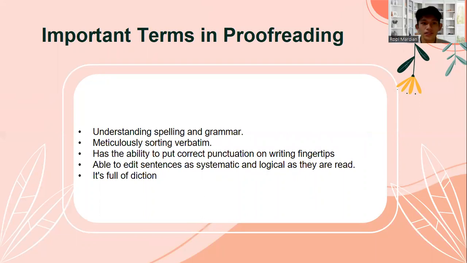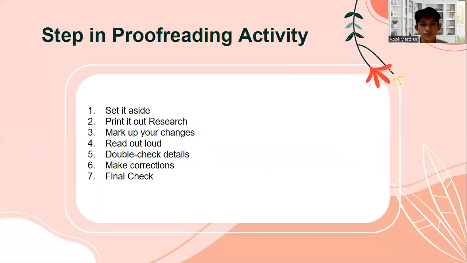The next important terms in proofreading. The first, understanding spelling and grammar. Second, meticulously sorting verbatim. The third, having the ability to put correct punctuation in writing. Next, being able to edit sentences systematically and logically as they read. And the last is full of diction.